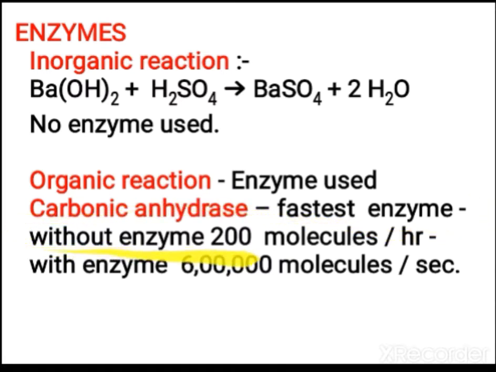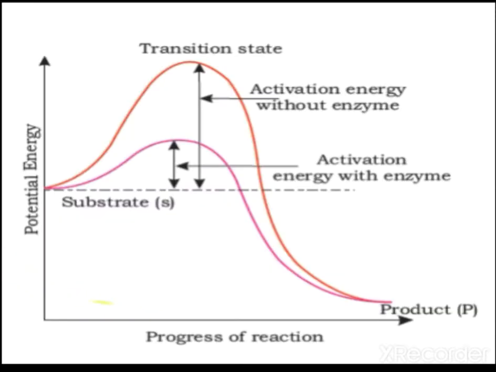Without the enzyme, 200 molecules of carbon dioxide can be carried per hour. When the enzyme is present, the carrying capacity is more: in a second it can carry about 6 lakh molecules. From here itself we can see the difference. The presence of enzyme activates the reaction.